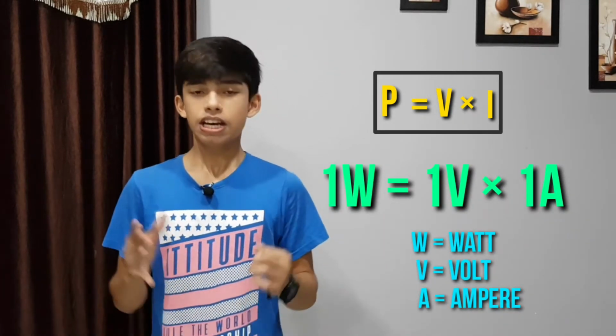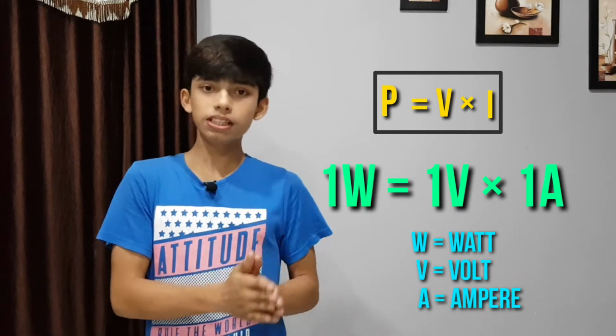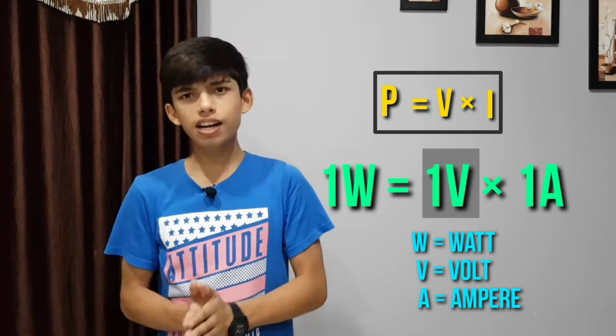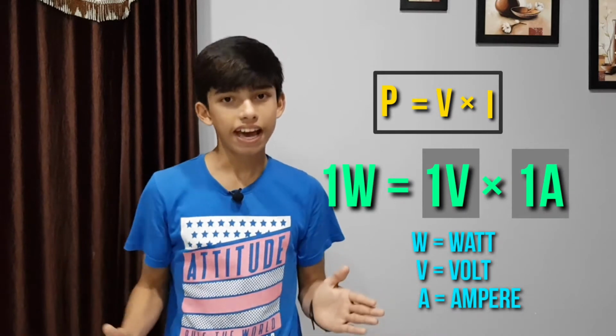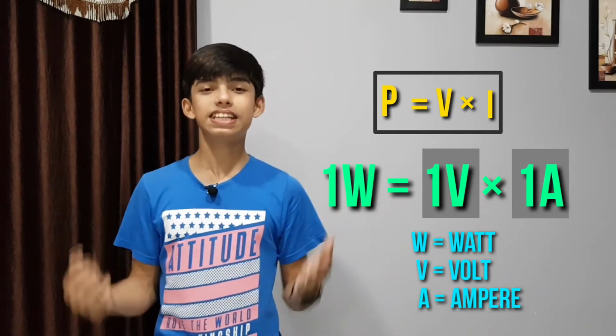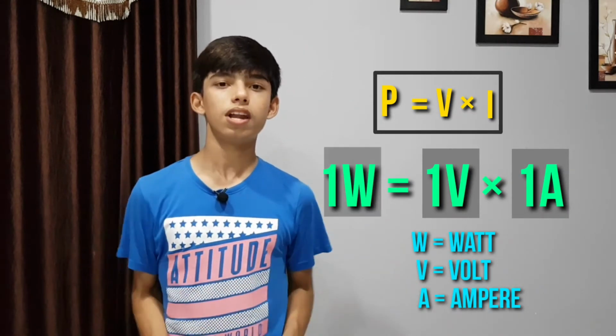It means that if in our circuit the voltage is 1 volt and the current is 1 ampere, then the power which is getting consumed is 1 watt. Now we can do a few more things with this standard equation. So what we have, P is equal to V into I.